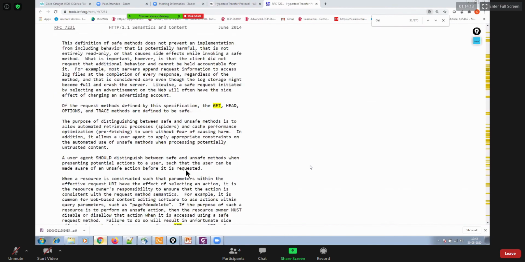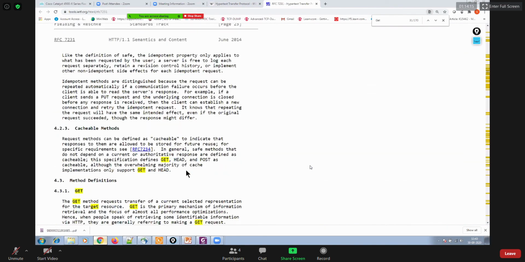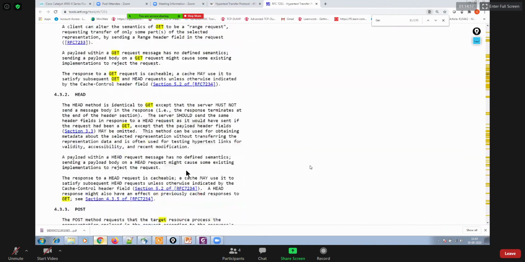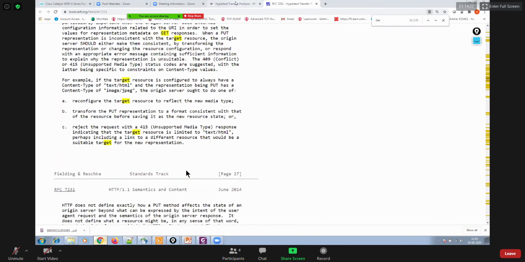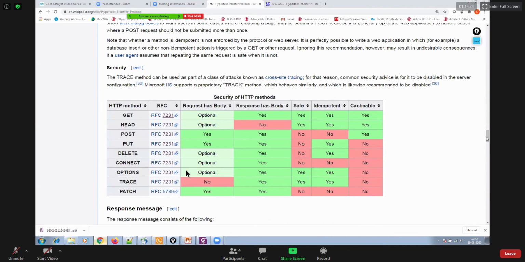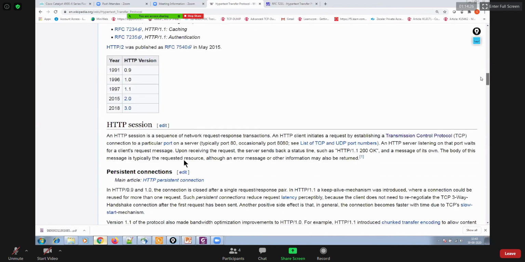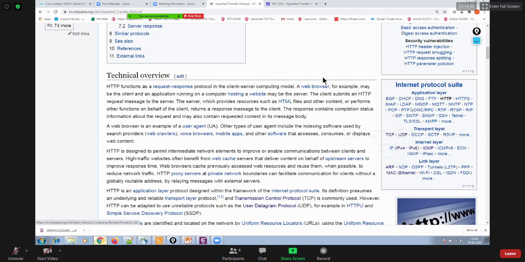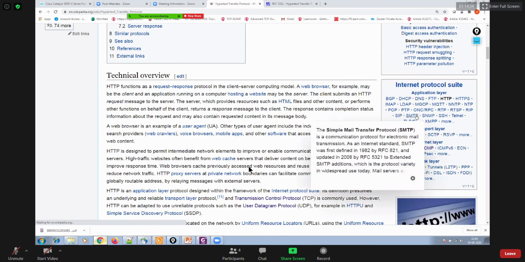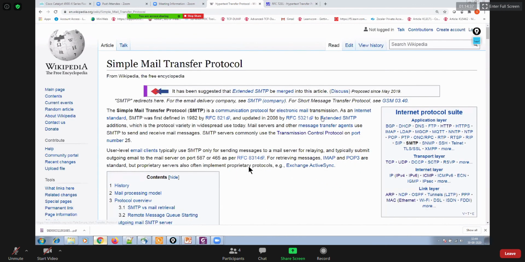So we should read this RFC to understand HTTP in more and more detail. That's the best way to understand the HTTP protocol. Similarly, you should read about FTP and others. If I talk about, let's say, IMAP or maybe SMTP, so SMTP is there. We should be 100% sure about SMTP in the OSI model.